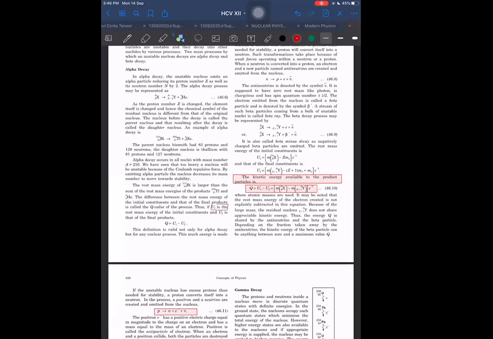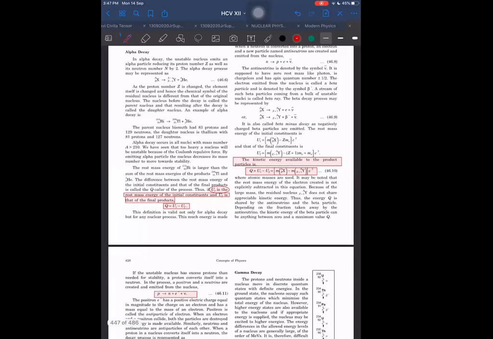They are representing rest mass energy by U, and I was representing it by mass only. So what is the Q value? Here you can see UI is the rest mass energy of the initial constituents, and UF is the rest mass energy of the final products. They are saying Q is equal to Mi minus Mf, which is nothing but mass defect. We can say Q value is equal to mass defect.